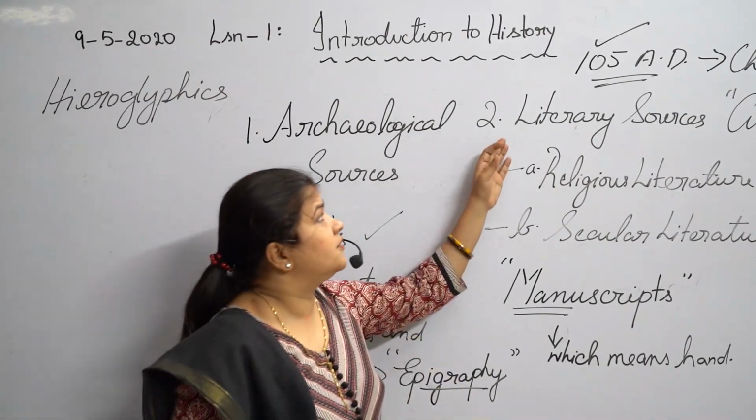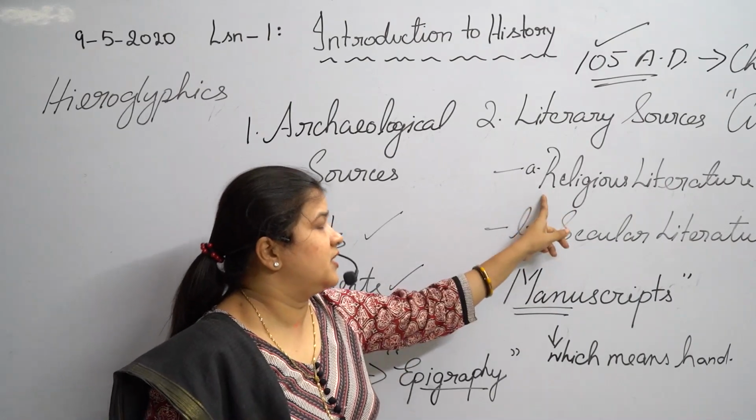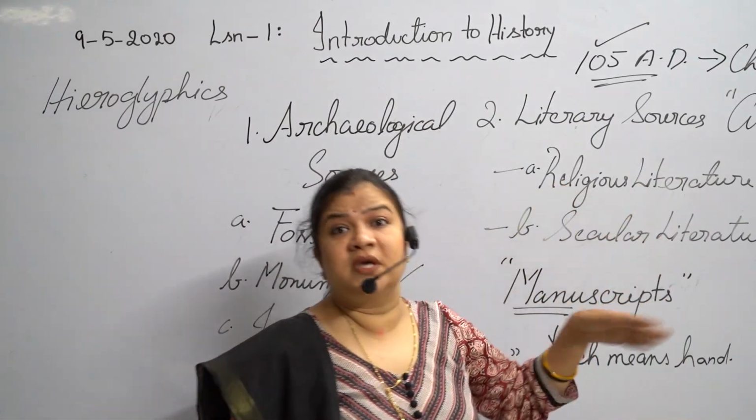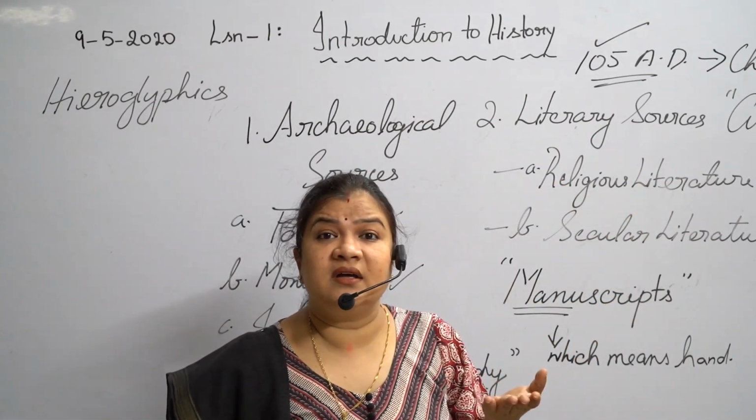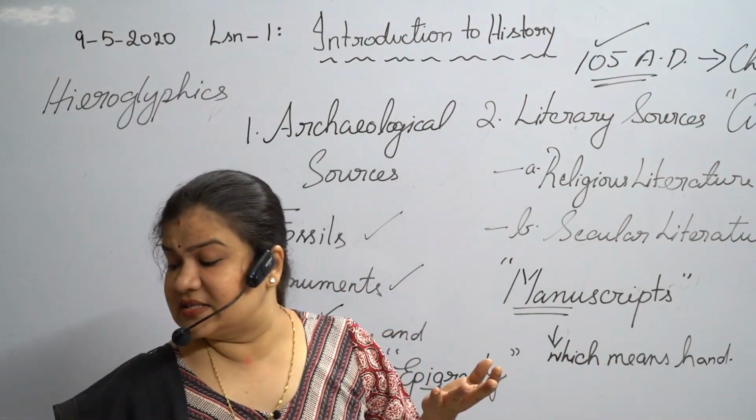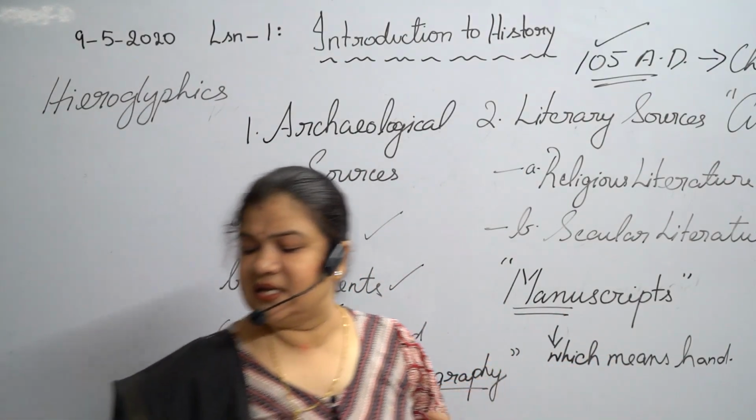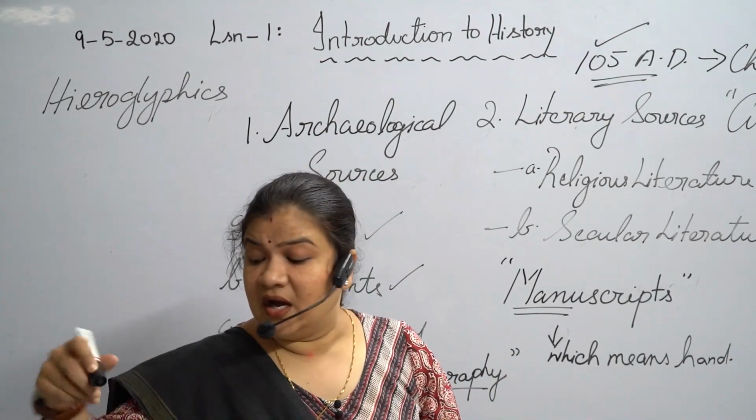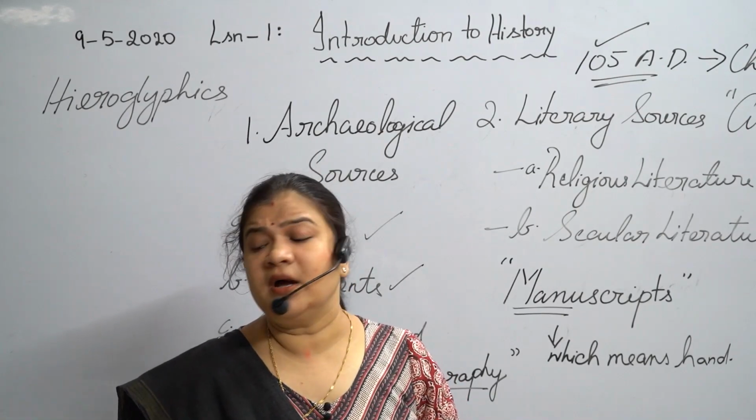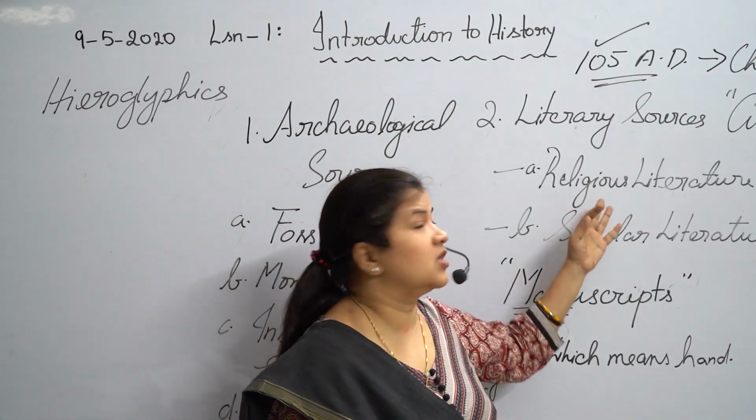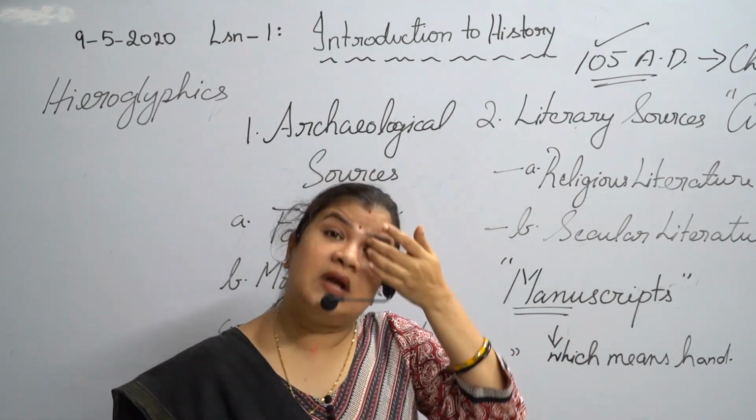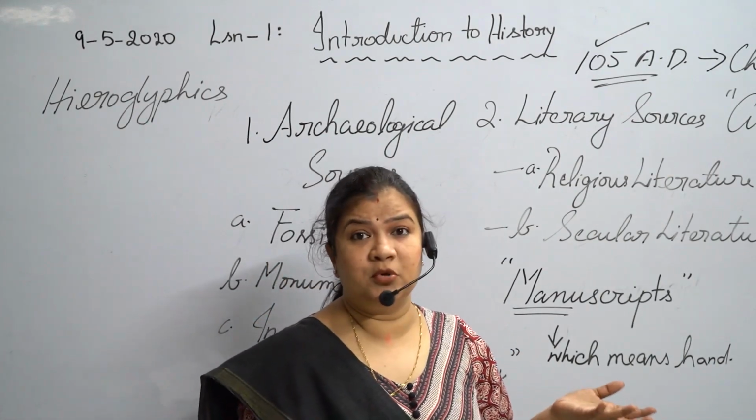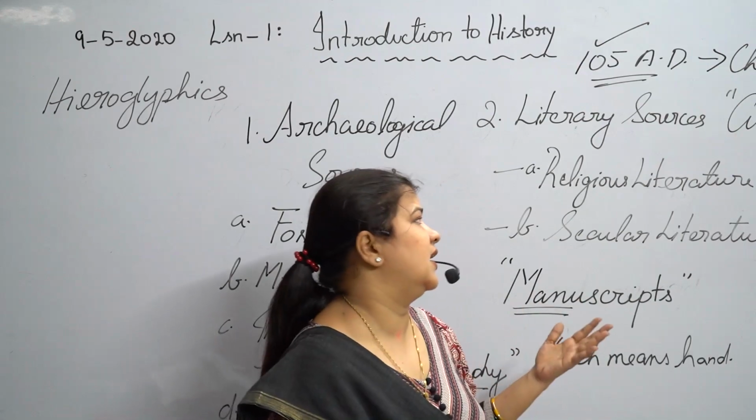So, literary sources can be divided into religious literature and secular literature. Religious literature deals with the Vedas. The Vedas are the earliest recorded text of the Aryans. Religious literature deals with the Vedas, the Puranas, the Upanishads, the Buddhist three Pitakas, and the Jain Angas.